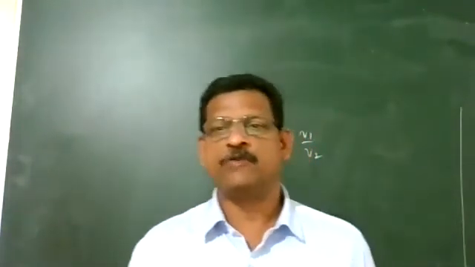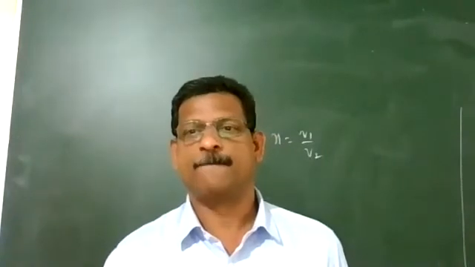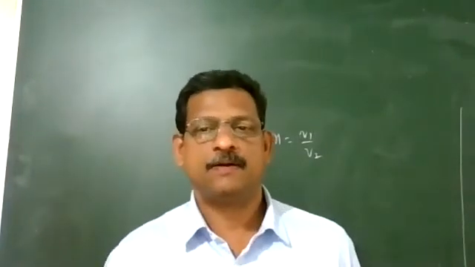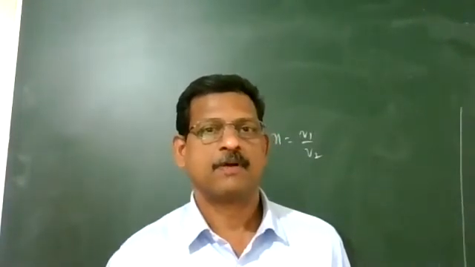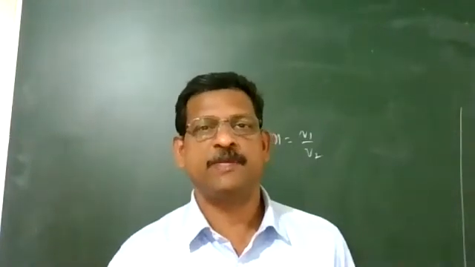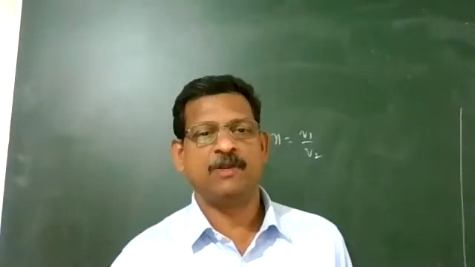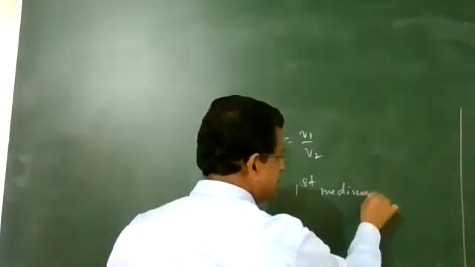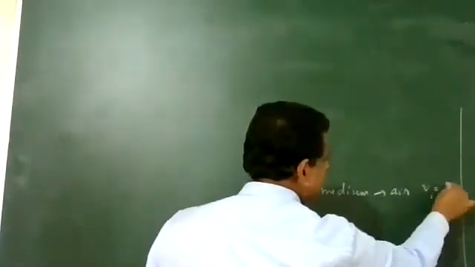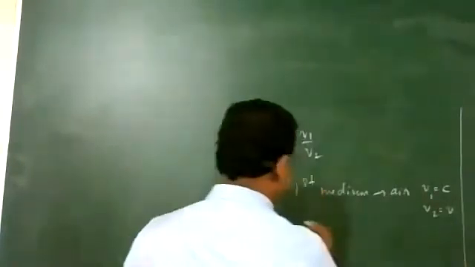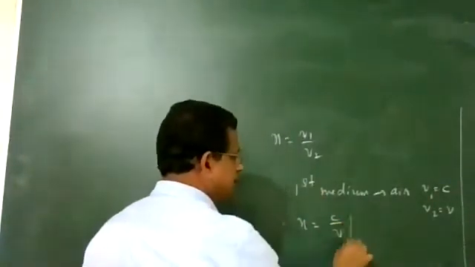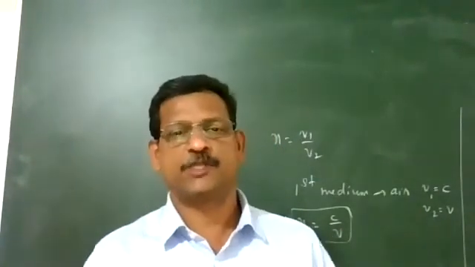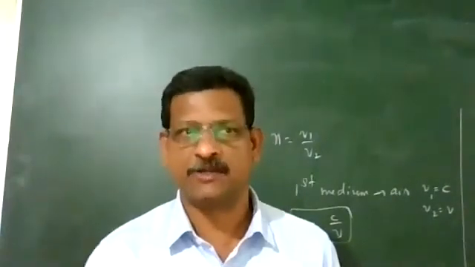What is the meaning of absolute refractive index? It is the refractive index of a medium with respect to air. If the first medium is air, then the velocity of light in it, we write as C, and V2 we write as V. So n is equal to C upon V. It is called absolute refractive index. The refractive index with respect to air we call the absolute refractive index.